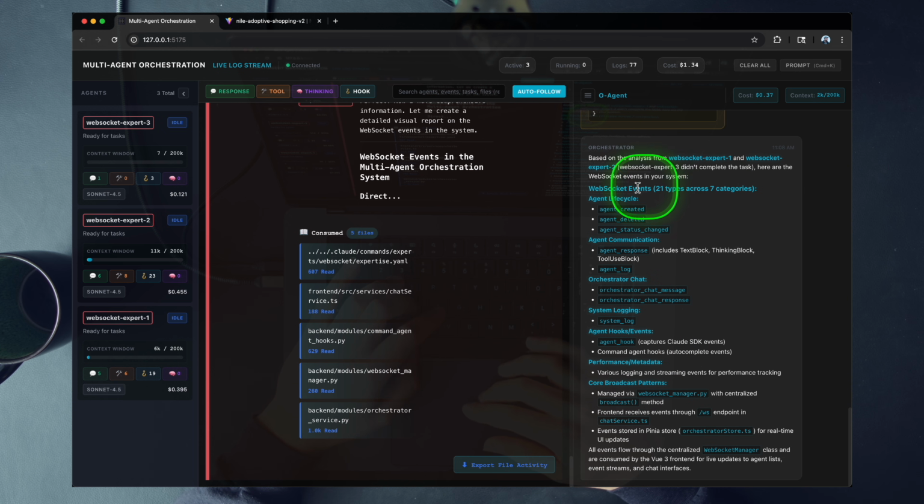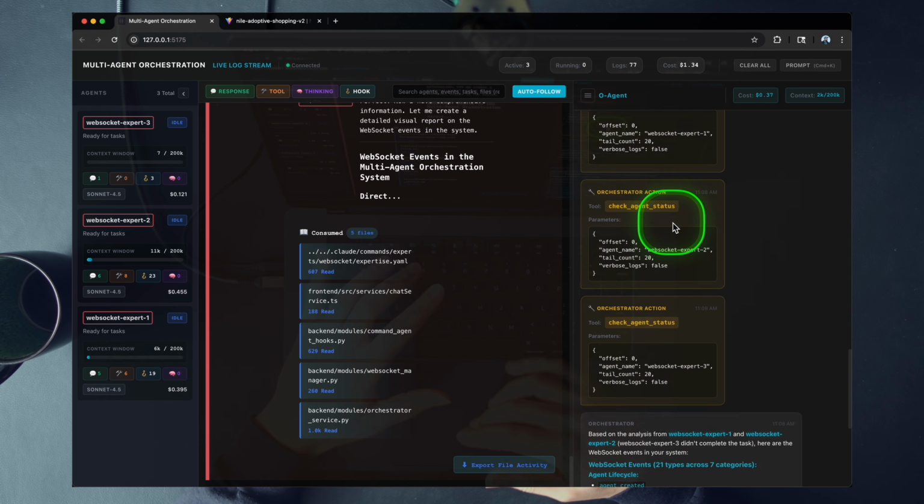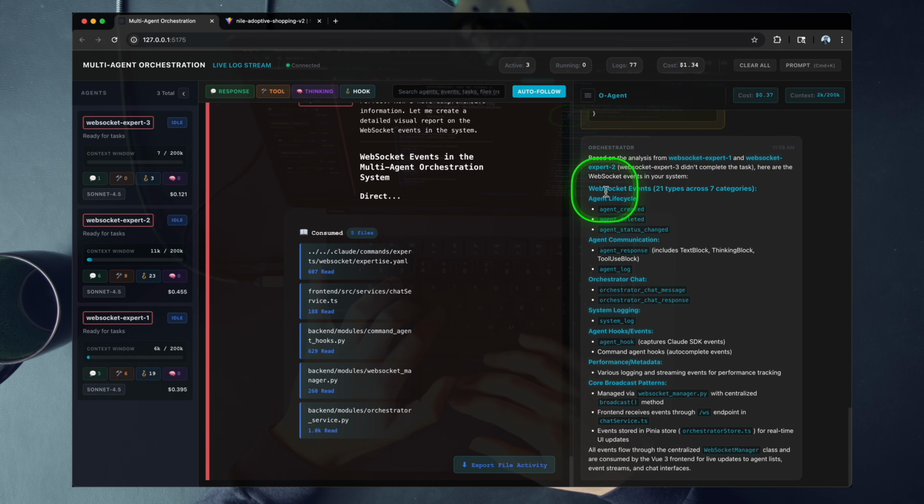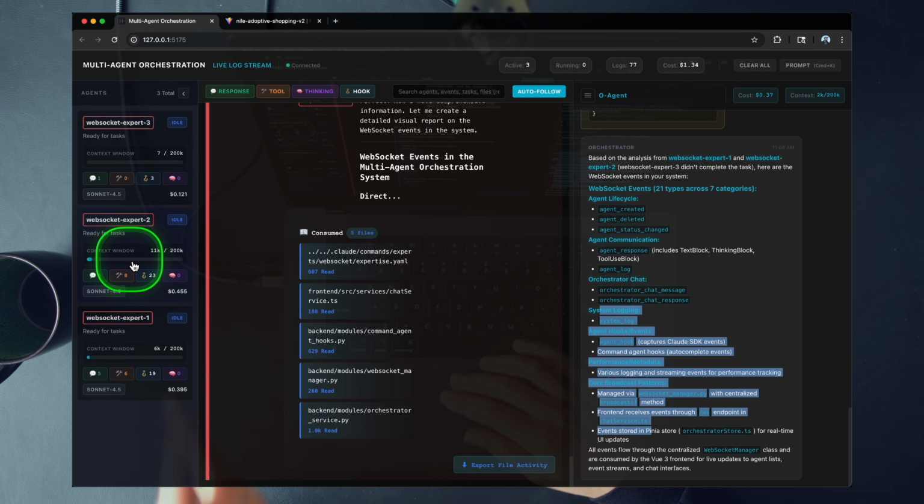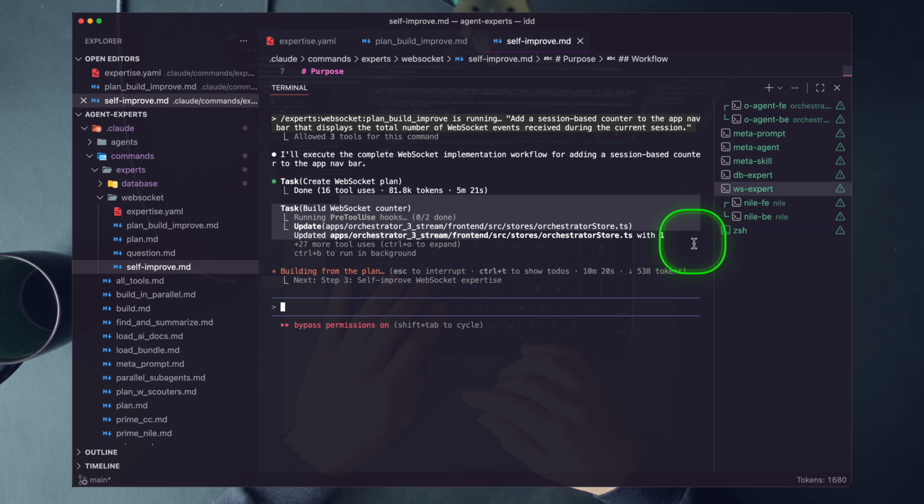Okay, so this is correct. My mental model can validate this. We in fact do have 21 types across, I don't know if there are 7 categories, but there are some 20 WebSocket events. So agent lifecycle, agent communication, orchestrator chat, system, blah, blah, blah. Okay, we had our agent experts build this out, validate this work, and you can see the UI flickering here because our build WebSocket agent is updating the store, and soon it's going to update the actual front end based